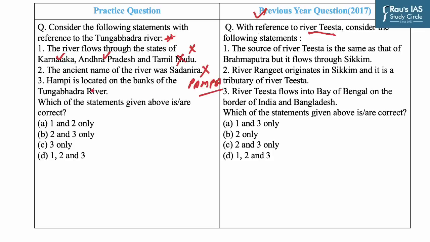Statement 3 says Hampi is located on the banks of the Tungabhadra River. This statement is correct, as the UNESCO World Heritage City of Hampi is located on the banks of Tungabhadra River. So as you had to find the correct statements, our answer would be C, that is 3 only. Answer for this PYQ is B, that is 2 only.